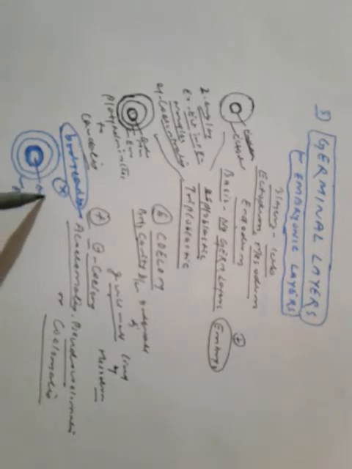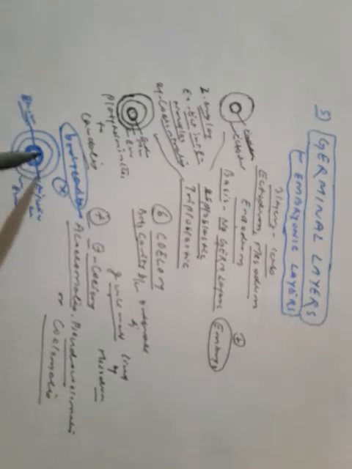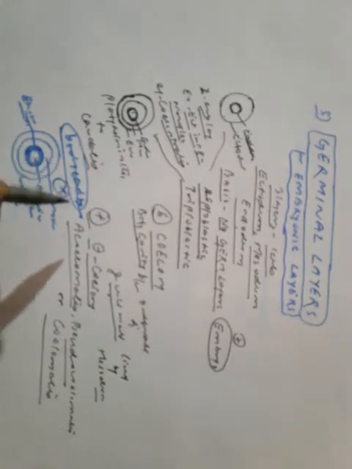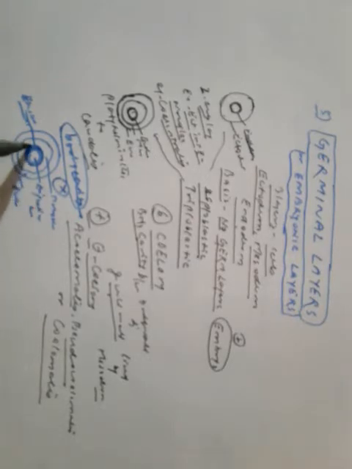This is known as the digestive cavity. This one is the endoderm, and this one is mesoderm. This is an acoelomate, and the example is flatworms.